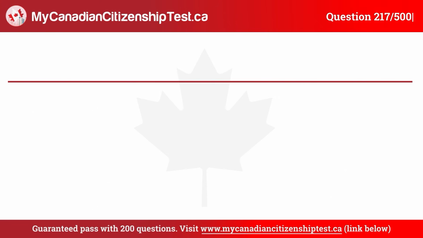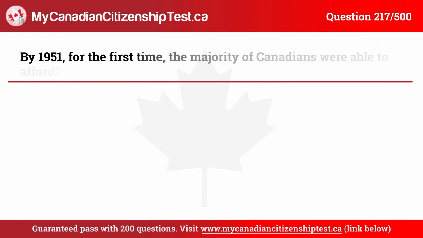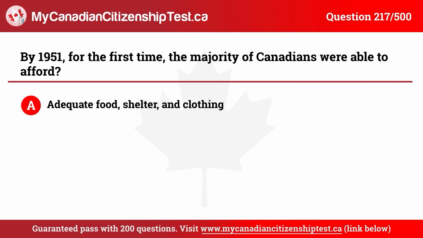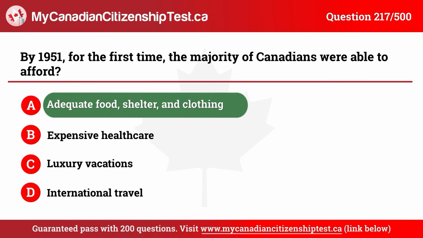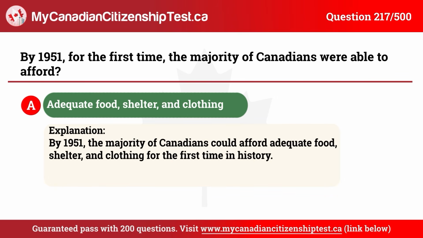Question 217. By 1951, for the first time, the majority of Canadians were able to afford A. Adequate food, shelter, and clothing. B. Expensive healthcare. C. Luxury vacations. D. International travel. The correct answer is A. Adequate food, shelter, and clothing.